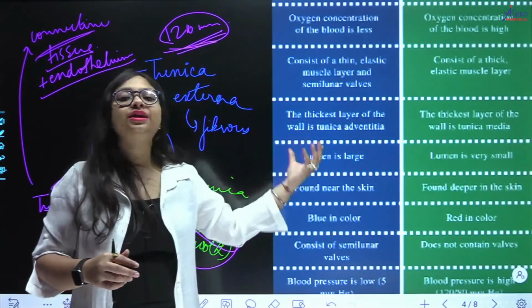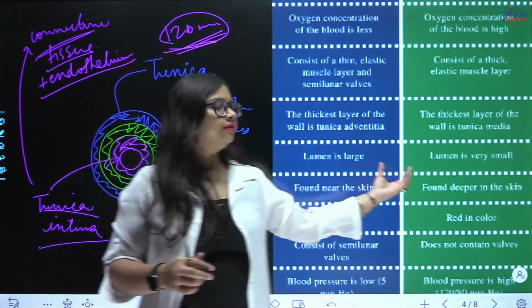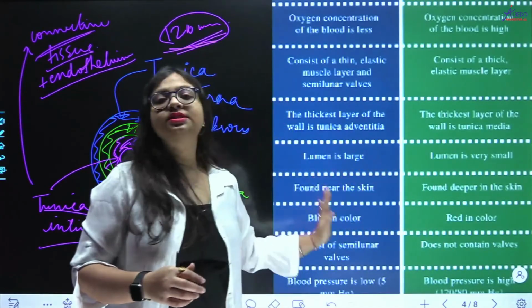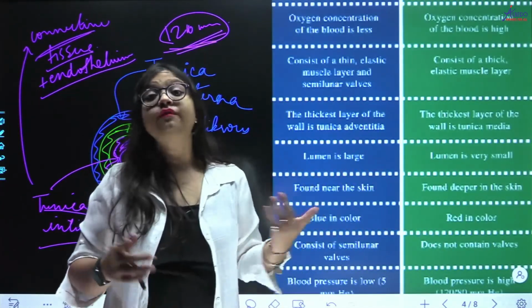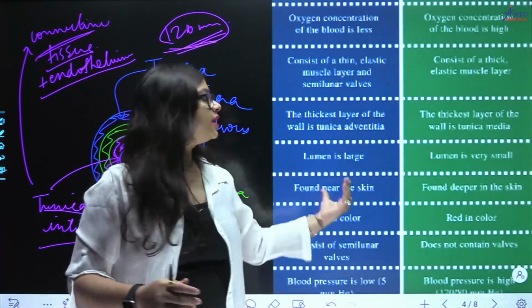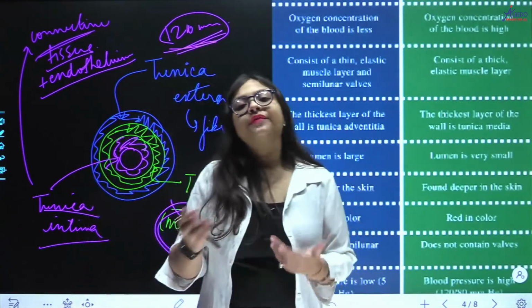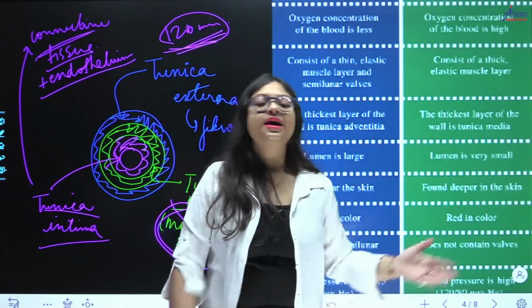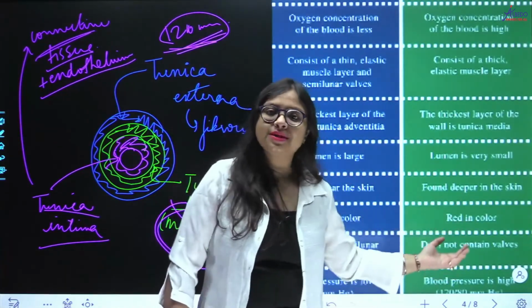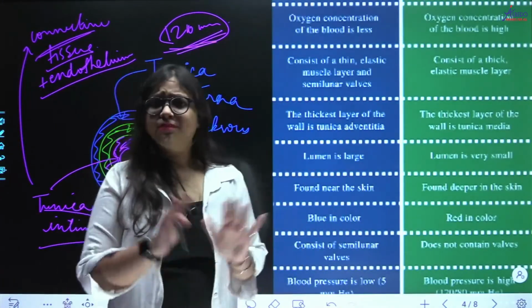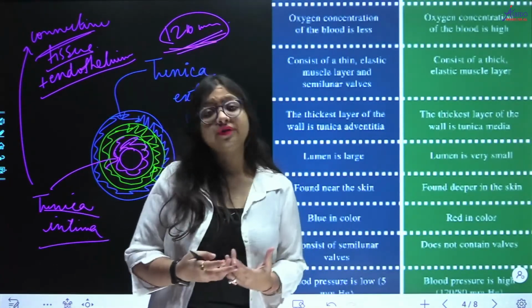Blood will tend to backflow in veins, right? Blood will tend to backflow in veins, but there are no chances of backflow in arteries because of high pressure. And to prevent this backflow, what is present in veins? So you will write down that valves are present in veins and valves are absent in arteries, right? We completed so many differences. Now let us come on to more differences.